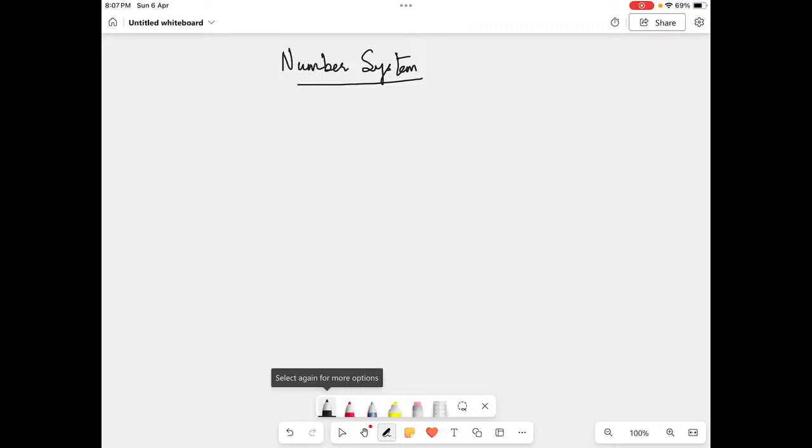Now, when it comes to number system, we have different types of numbers. What is the first number we are going to see? The first one is natural number. That is very, very simple. What does natural number mean? It is that which starts naturally. We start with the numbers 1, 2, 3, right? Naturally 1, 2, 3, it goes on. We don't start with 0 or something. We start with 1, so that's why it's a natural number.